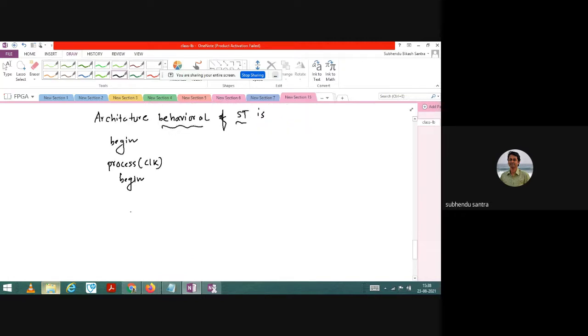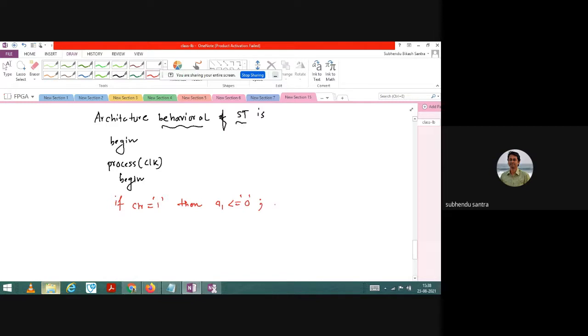And then after that, anyone can volunteer. After that, what I should write? Clear. First of all, clear. I need to just, if CLR equals to 1, then what? Anyone? Q1 has to be 0. Yes or no? Semicolon.